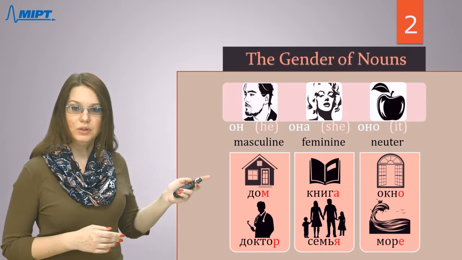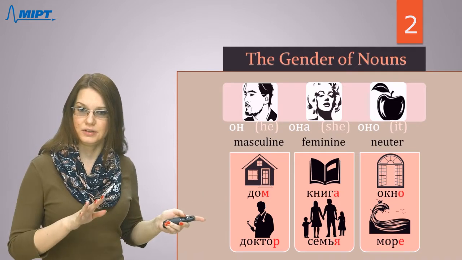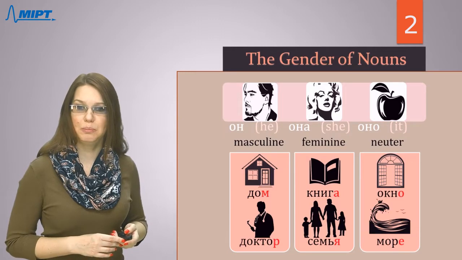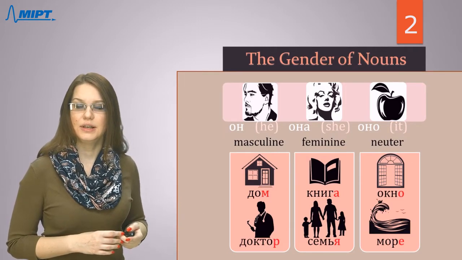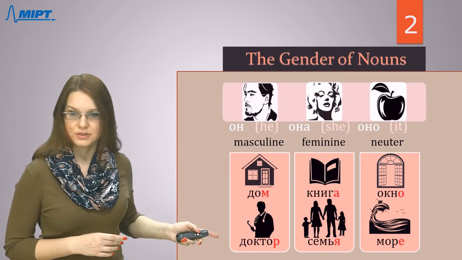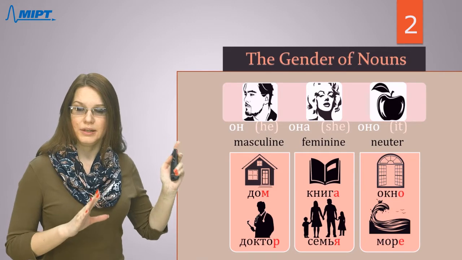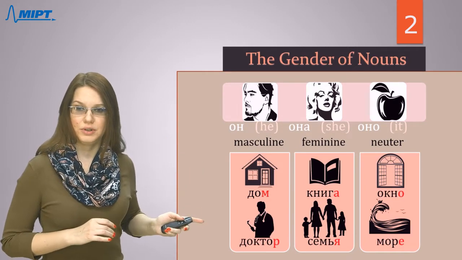So, all nouns which have the last letter consonant, any consonant, like дом, the last letter is the letter M. Доктор, the last letter is consonant R. All these nouns will be masculine. I'd like to say once again that it doesn't matter is it an object or is it a person.